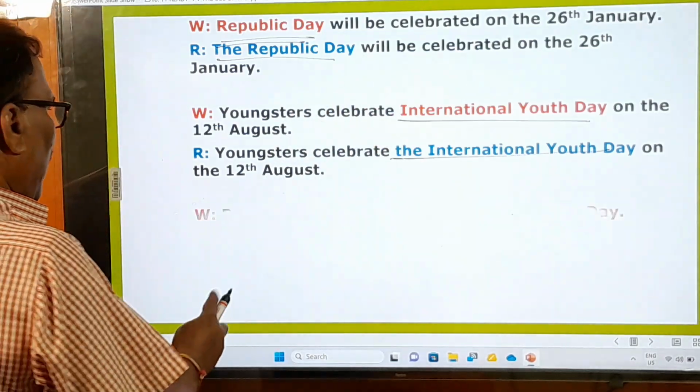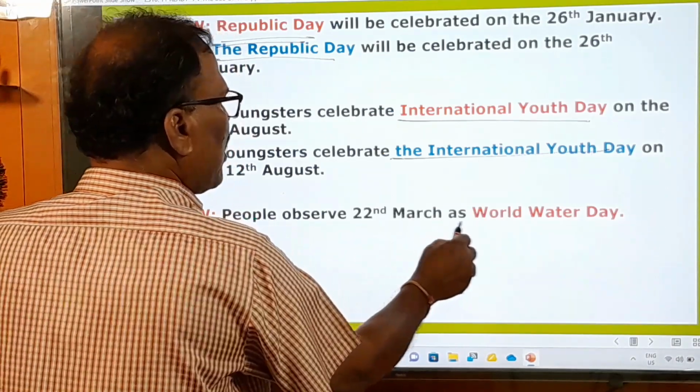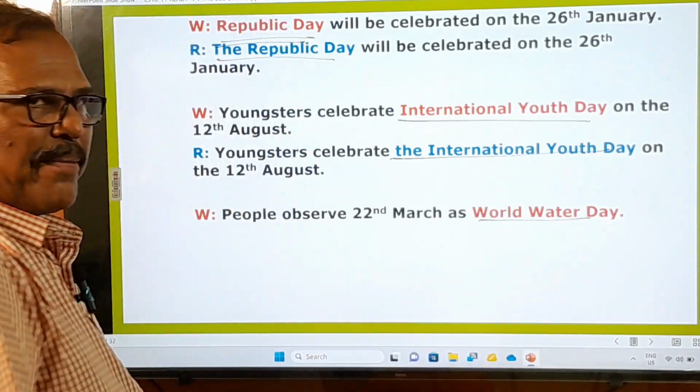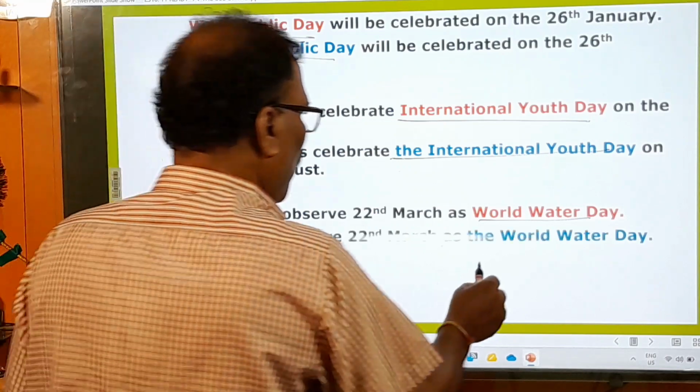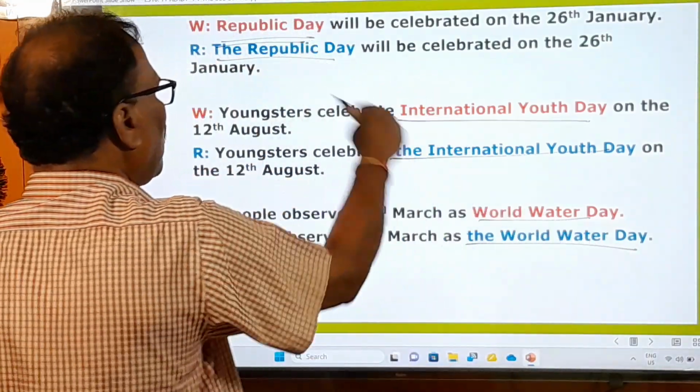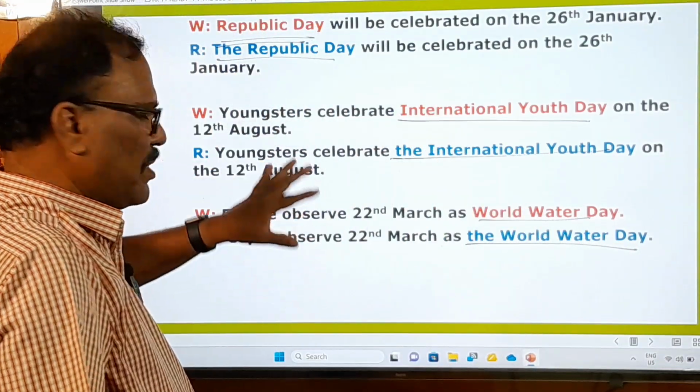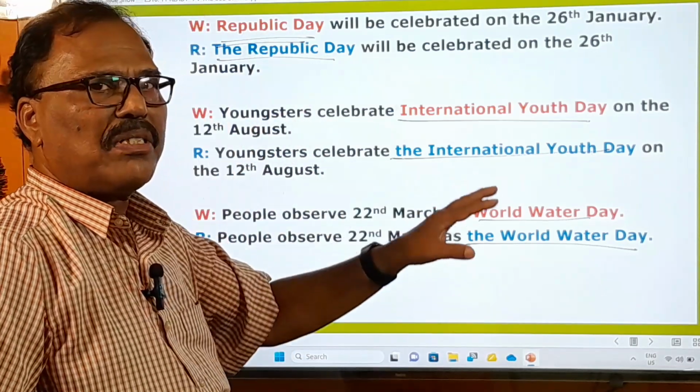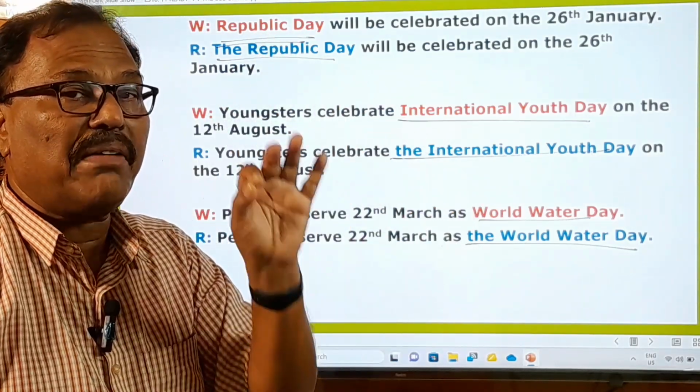Now let's go to: people observe 22nd March as World Water Day. It should be the World Water Day. So what you have learned from these three examples is that before the days of importance, we must use the definite article.